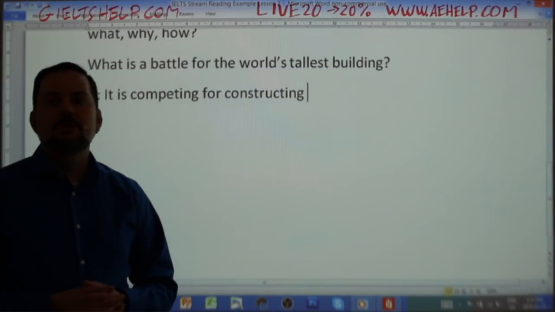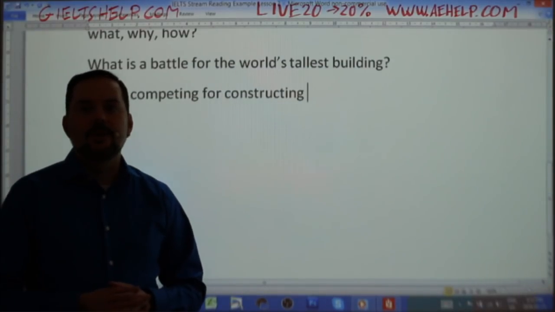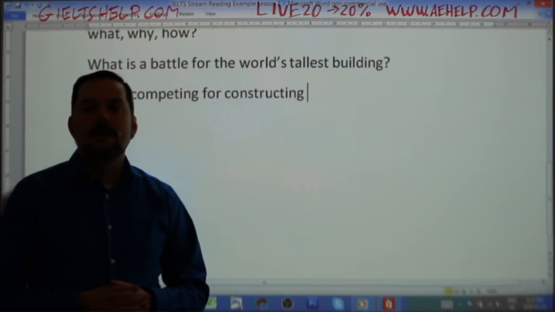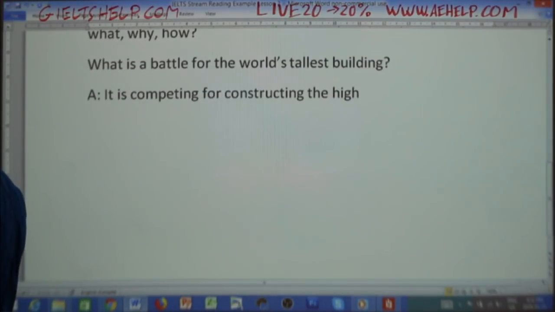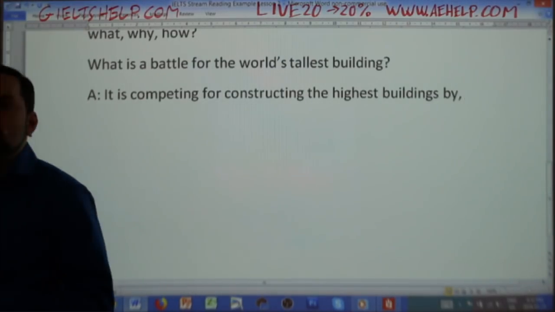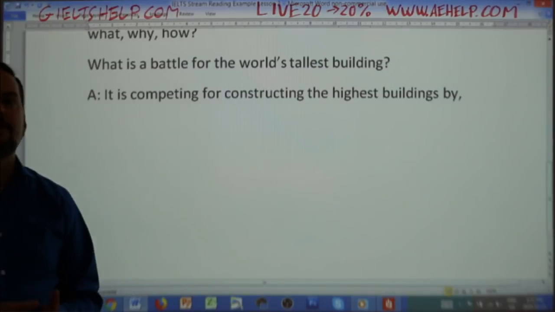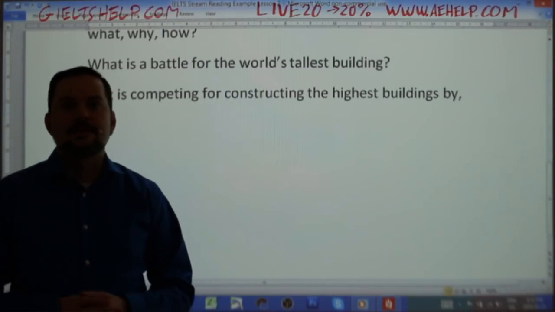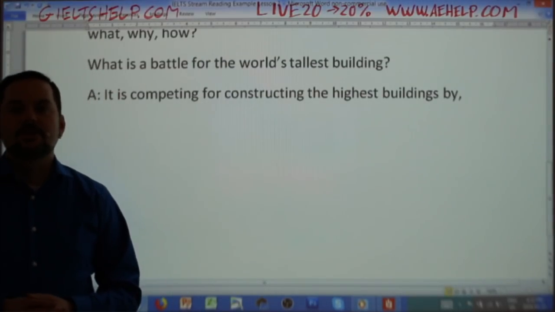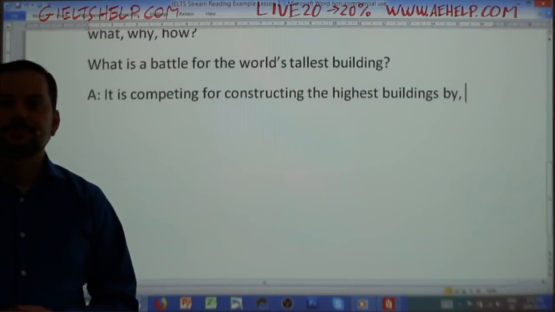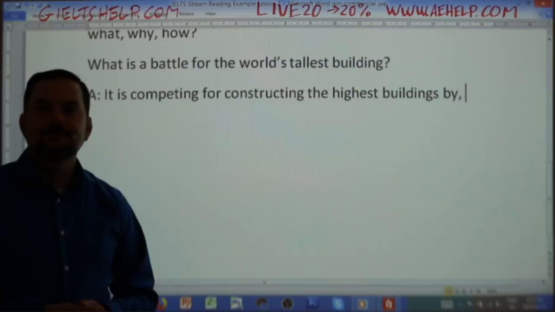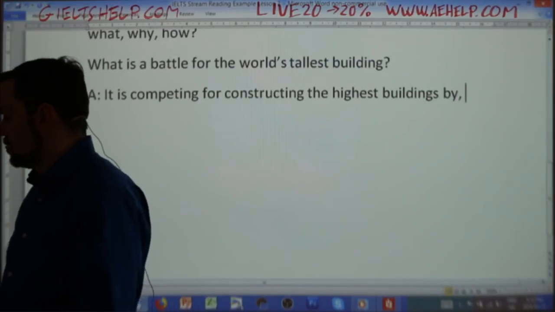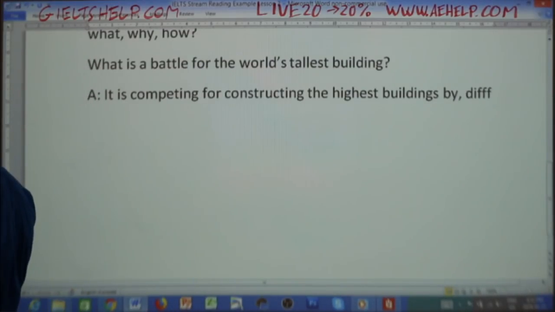Yeah, and competing for constructing the tallest building or the highest building, by who? By who? Who do you think competes to build the highest buildings and the highest structures? So who does that? By different countries, for sure. I would agree that countries do it.